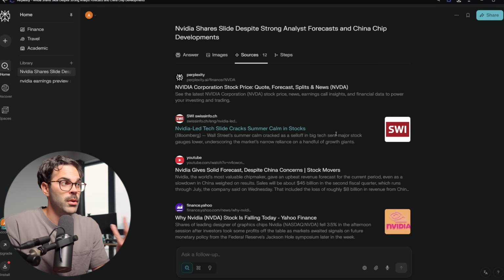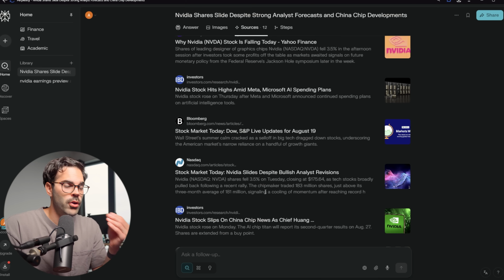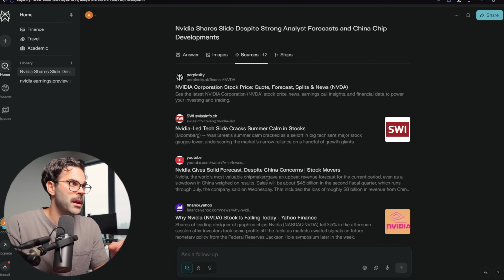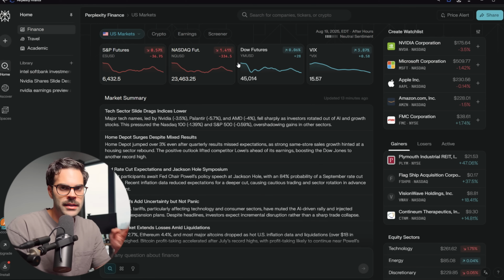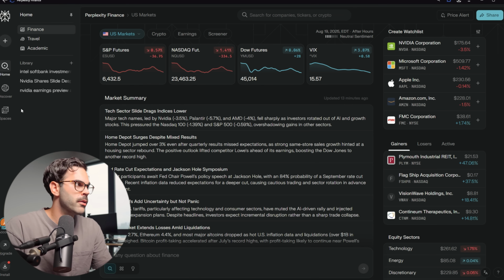It is important when you do research on a stock that you have the source. So you can see, sure, I understand the news, but where did you get this news from? That's kind of the main thing, and you're able to actually get that. So that was a quick idea of the main finance page. To get access to this page, it's really just perplexity/finance, and it's going to bring you to this page. If you just go on Perplexity, technically it's going to bring you to the regular prompt page. That's going to be really good for research.